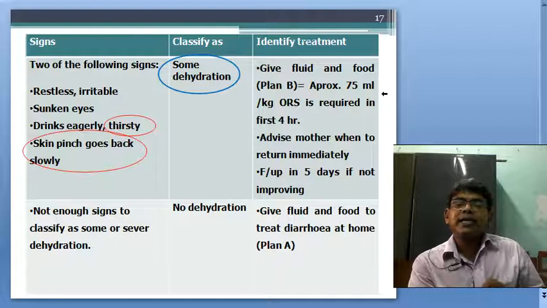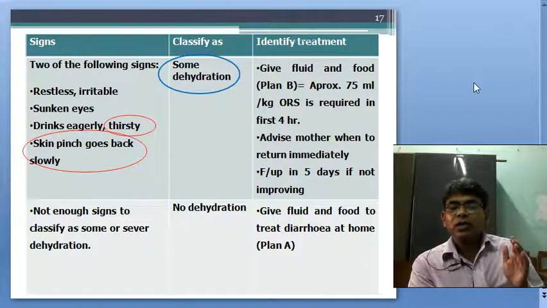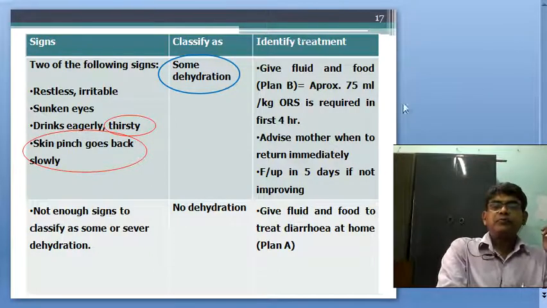If the child weighs 10 kg, then 750 ml should be given within 4 hours.